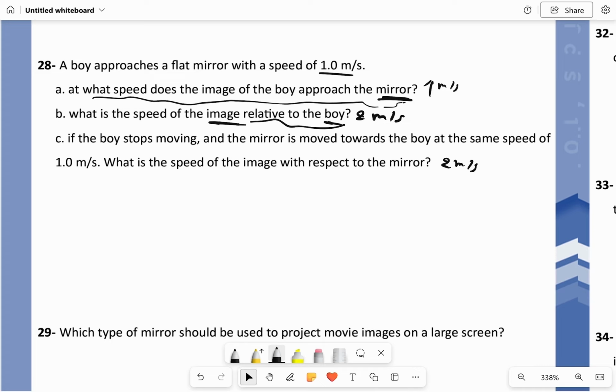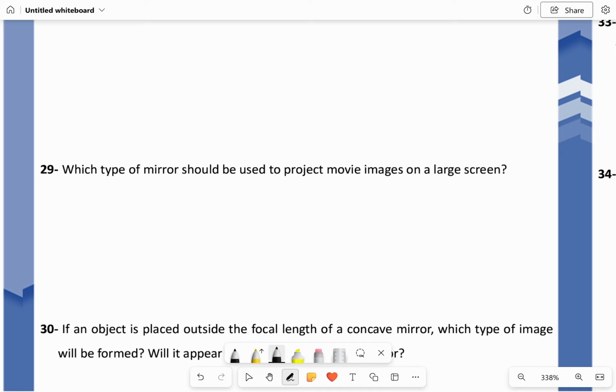Which type of mirror should be used to project moving images on a large screen? Concave mirrors. The only type of mirror whose image can be projected onto a physical screen is a concave mirror, because it has real images.